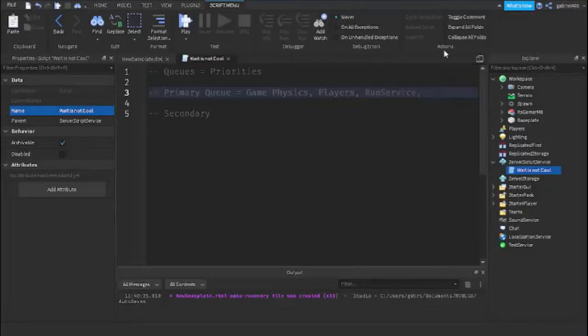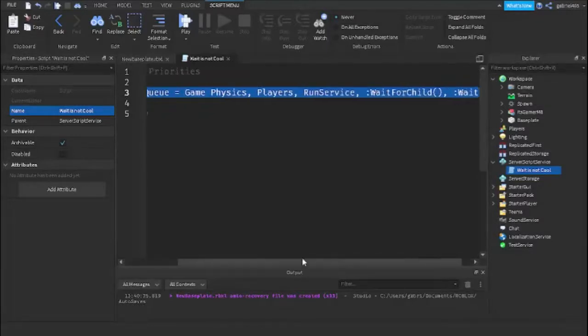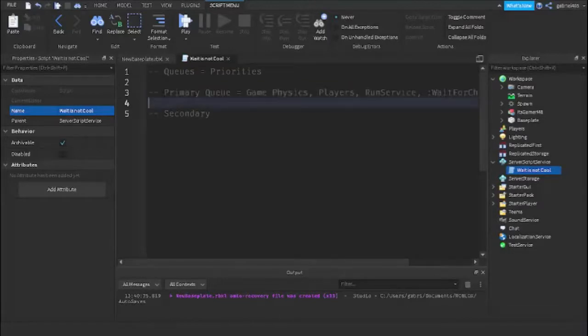Other things that are primary queue is the function wait for child, if you are wondering if that is bad. But wait for child is reliable, so I would stick to wait for child. And wait is just an attachment, so wait will not delay as well. So all of these are a priority in the game. Okay, so if these don't run, then the secondary priority will delay, or the secondary queue will be delayed until the primary is fulfilled in each frame.